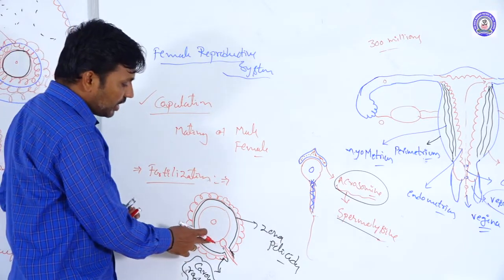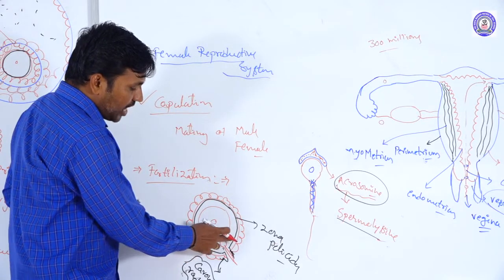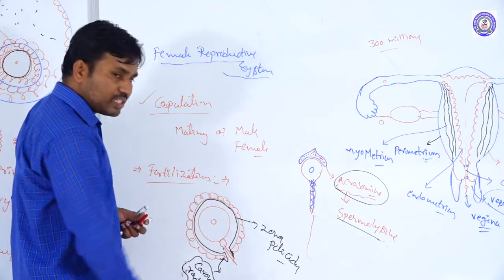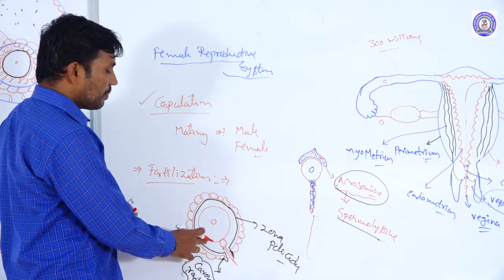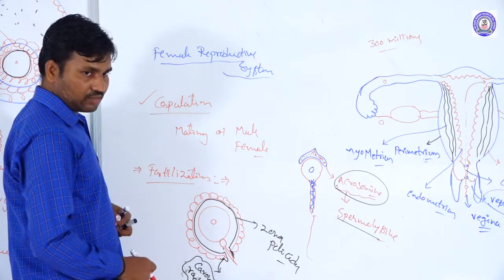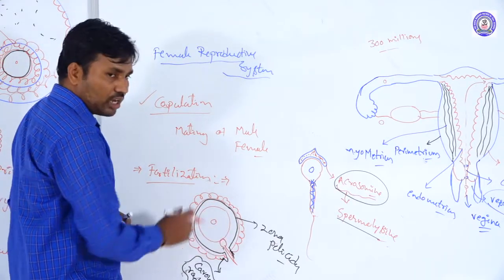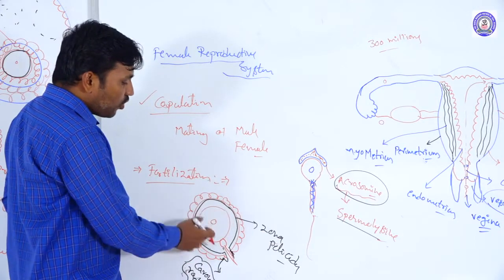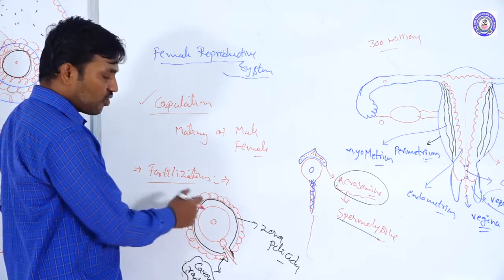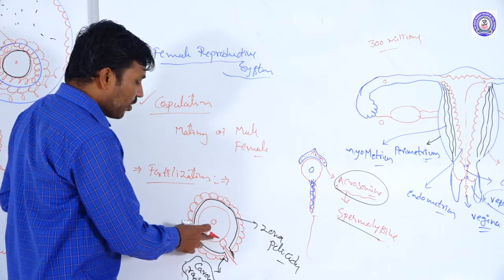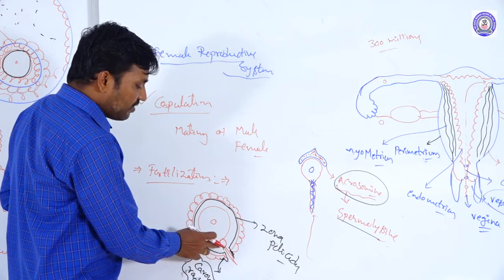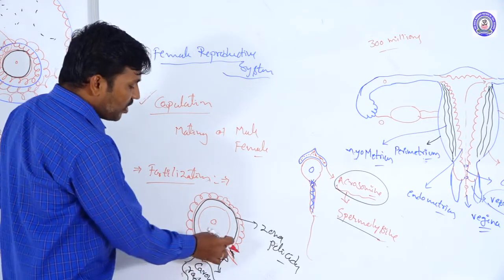Here, in between the membrane of the ovum and the zona pellucida, there is a gap. This gap is called the pre-vitelline space. Why is it called pre-vitelline? The vitelline membrane is nothing but the ovule membrane, the plasma membrane of the ova only. That is called the vitelline membrane. The space between the vitelline membrane and the zona pellucida is the pre-vitelline space. It reaches here.